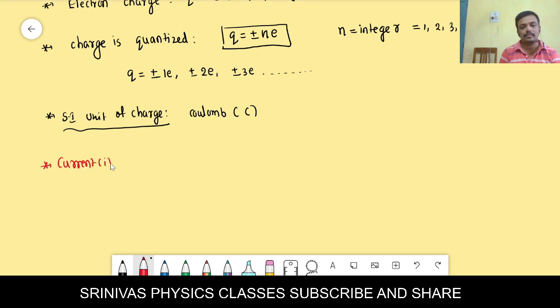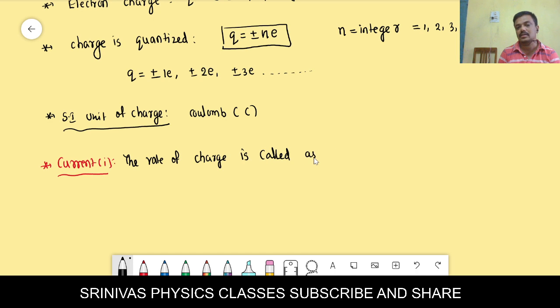Current means what? Current is the rate of flow of charge. That means how much charge flows in 1 second. That is called current. Charge means what? Electrons are the charged particles. They will move. The rate of flow of charge is called current.